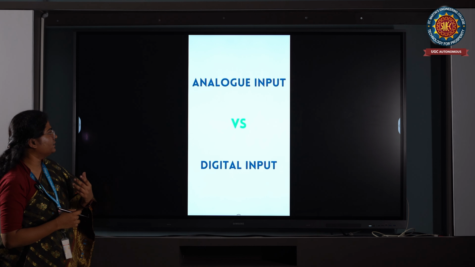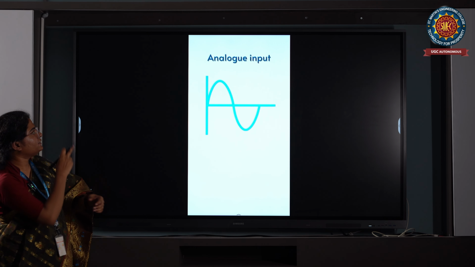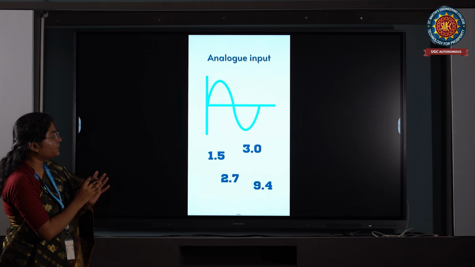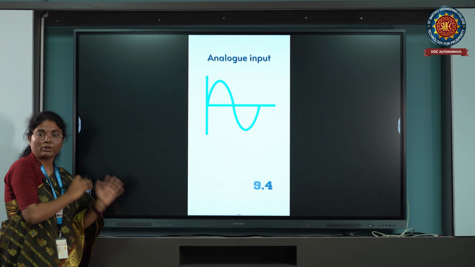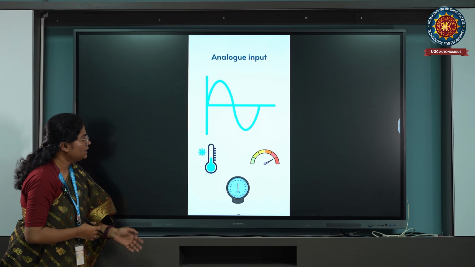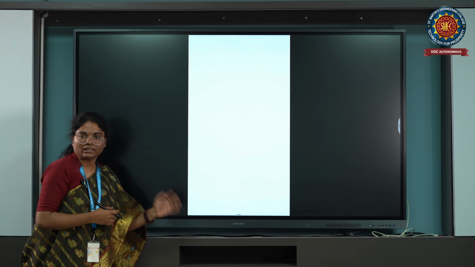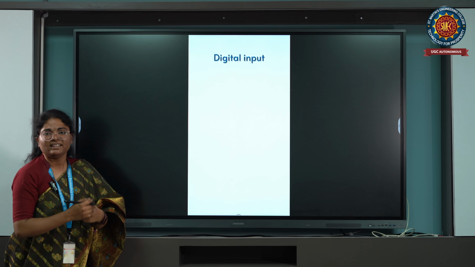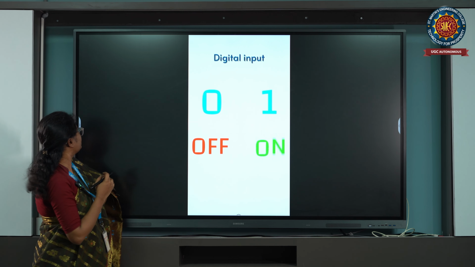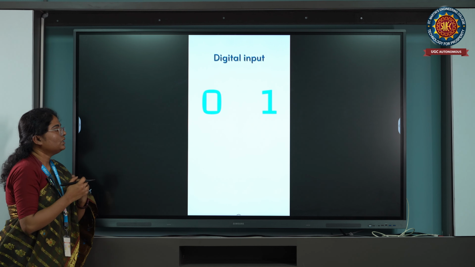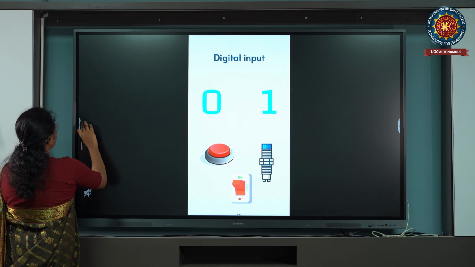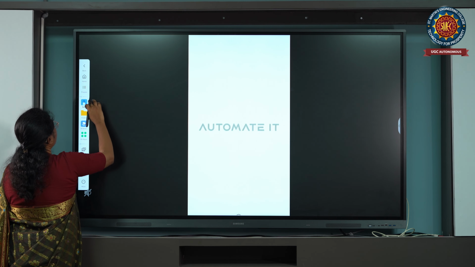Analog input versus digital input. See, this is the analog input graph. It is continuous. See the numbers also, continuous numbers 1.5, 2.7 like that. The best examples are the analog thermometer, voltmeter and a clock. And if you come to the digital input, the transition is very sharp, 0, 1 like that. The transition is very sharp, off, on. What are the best examples? Switches. These are the best examples for the digital input.